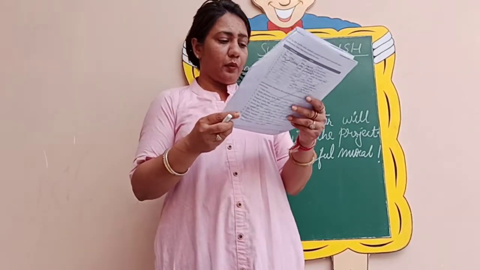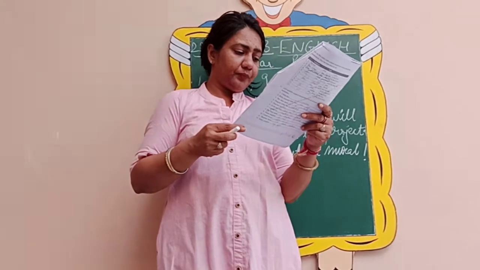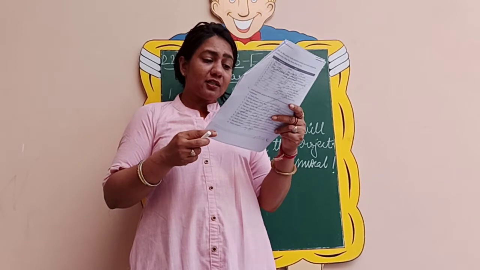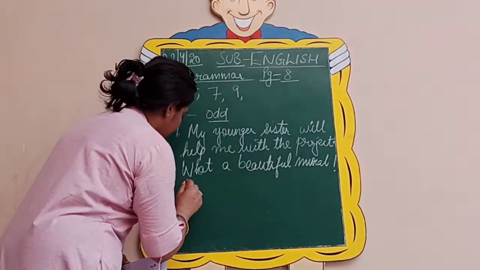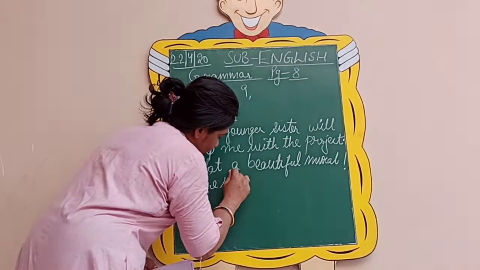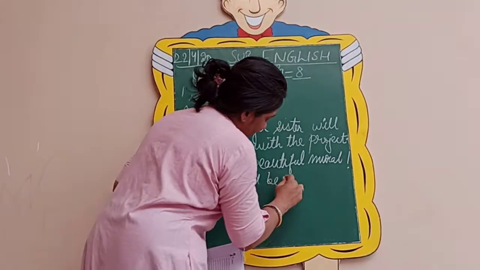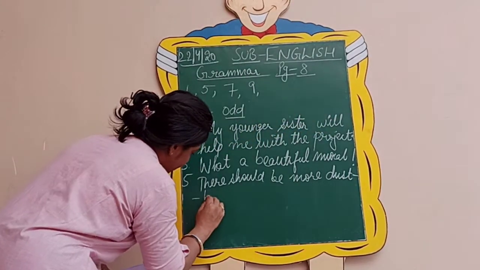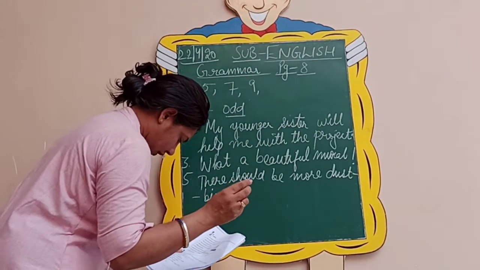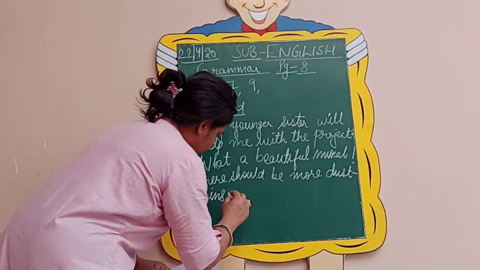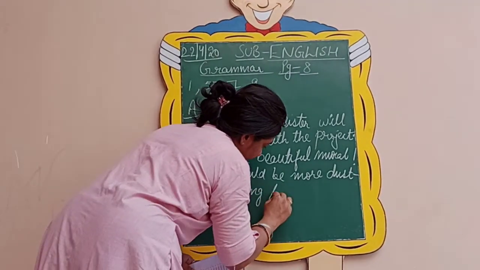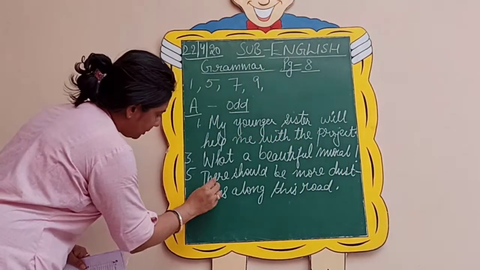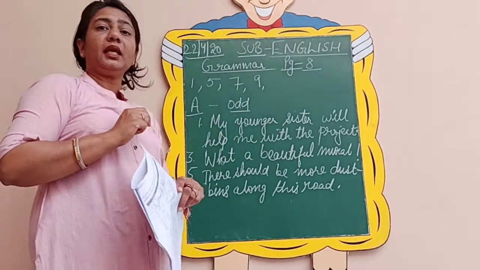Coming to the fifth one now. Let us see. There should be more dustbins along this road. There should be more dustbins along this road. Plus your full stop. T will be capital here.